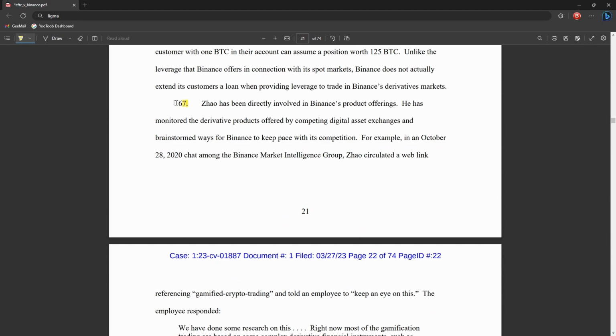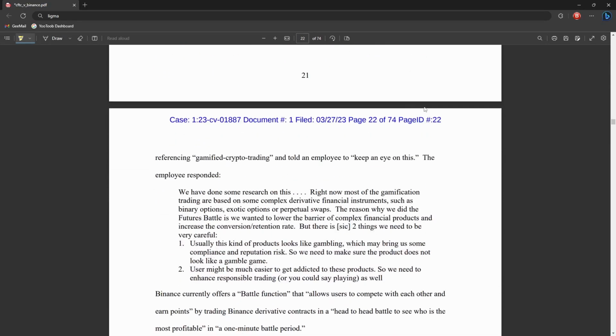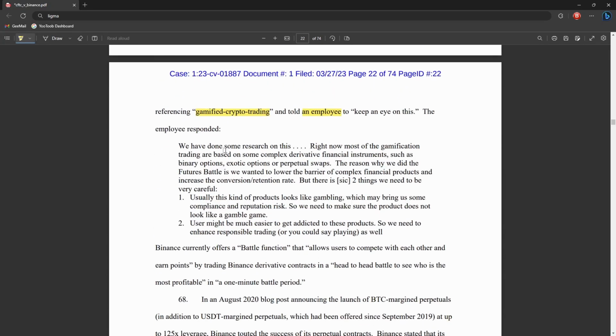but stopping at section 67, things get a little more hairy for Binance yet again. We can see that CZ was directly involved in Binance's product offerings, which isn't exactly uncommon for a CEO, but if we come down a little here, CZ is referencing gamified crypto trading, and this was a message to some employee, we don't know who, but they basically told CZ, yep, they've done some research on it.